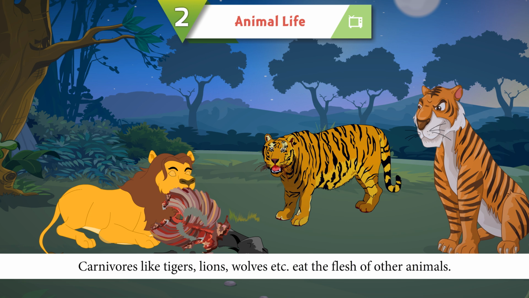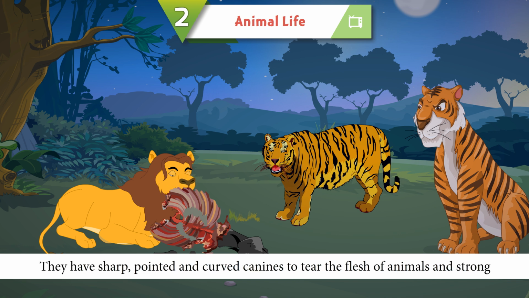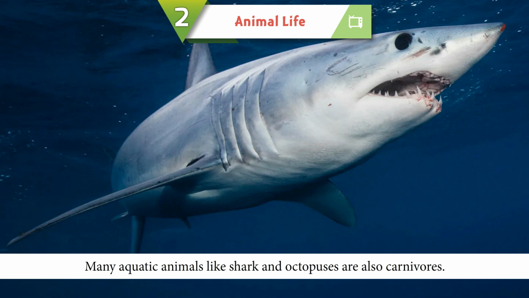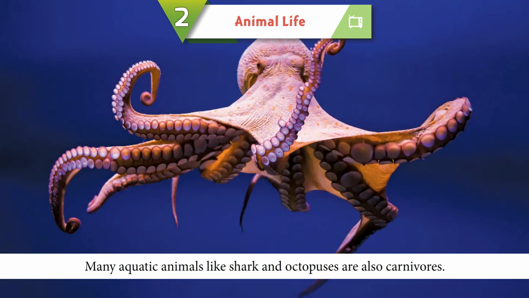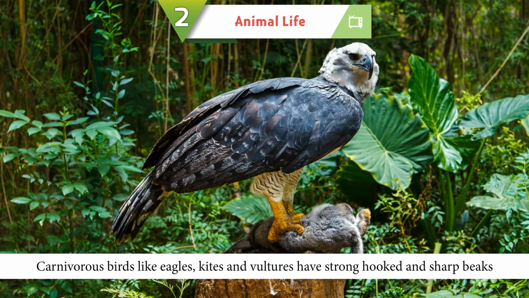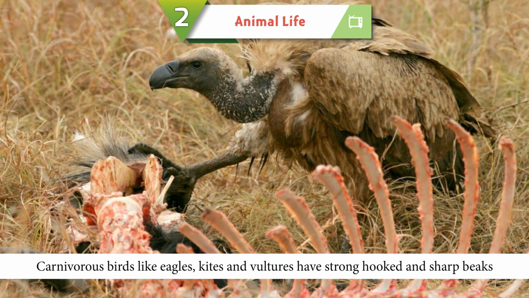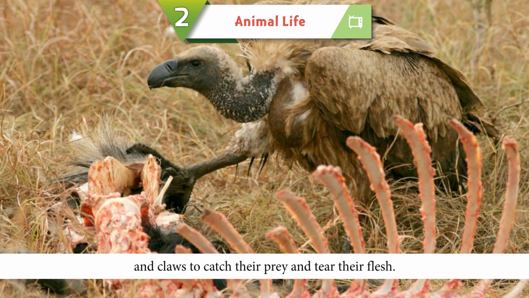Carnivores, like tigers, lions, wolves, etc., eat the flesh of other animals. They have sharp, pointed, and curved canines to tear the flesh of animals and strong, grinding teeth to chew the flesh and bones. Many aquatic animals, like shark and octopuses, are also carnivores. Carnivorous birds, like eagles, kites, and vultures, have strong, hooked and sharp beaks and claws to catch their prey and tear their flesh.